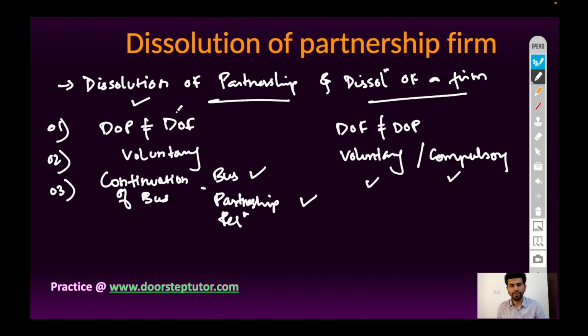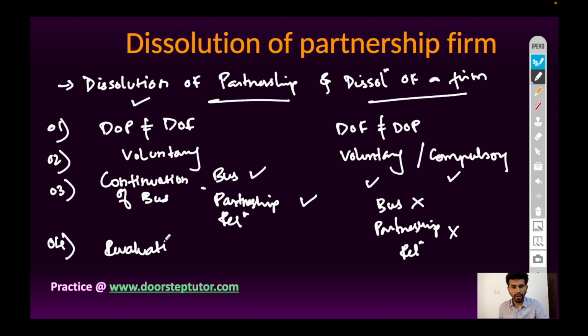But in case of dissolution of a firm, the business will not continue, the business will dissolve. And even the partnership relationship among the other partners will also dissolve, and will not continue.